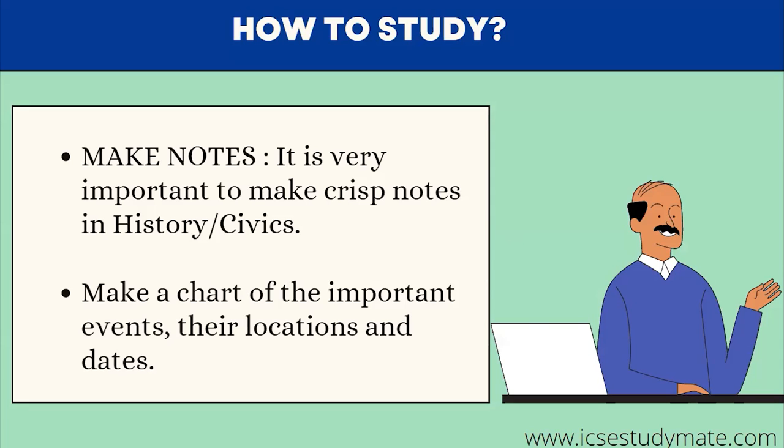And there are some events whose locations are also mentioned, like when and where the sessions of the Congress were held. So you can include that in the chart: the date, the event name, and the location where it happened.